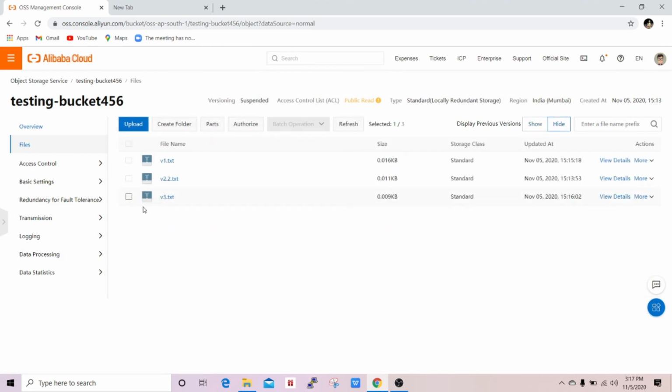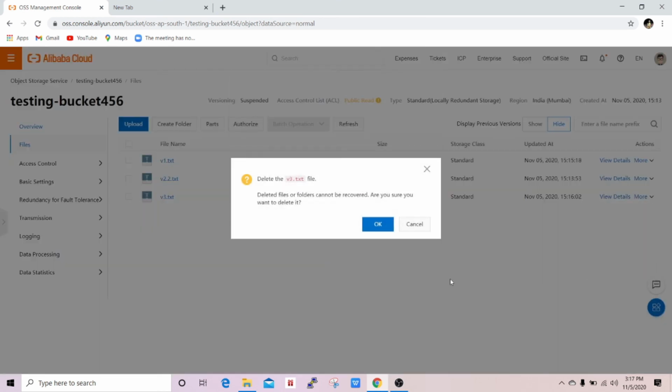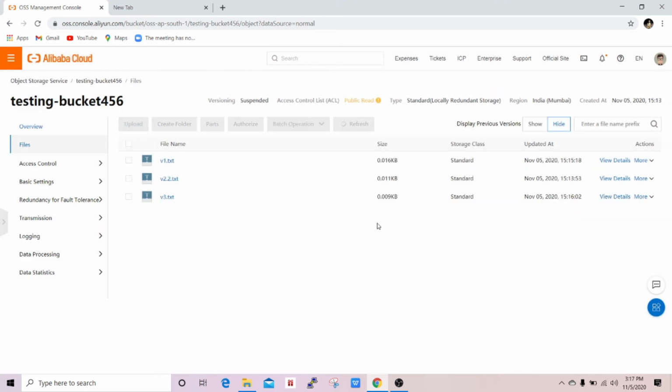If I delete v3, go to this option, completely delete, which means that as our versioning is suspended, v3 cannot be recovered. It gets permanently deleted. And that's what I told you in the tutorial. The delete marker is a concept only for when versioning is enabled, because when versioning is not enabled, you cannot restore your data back.